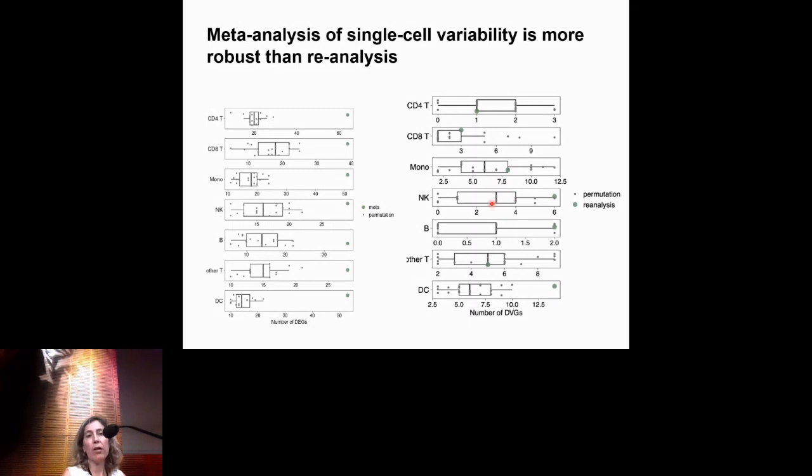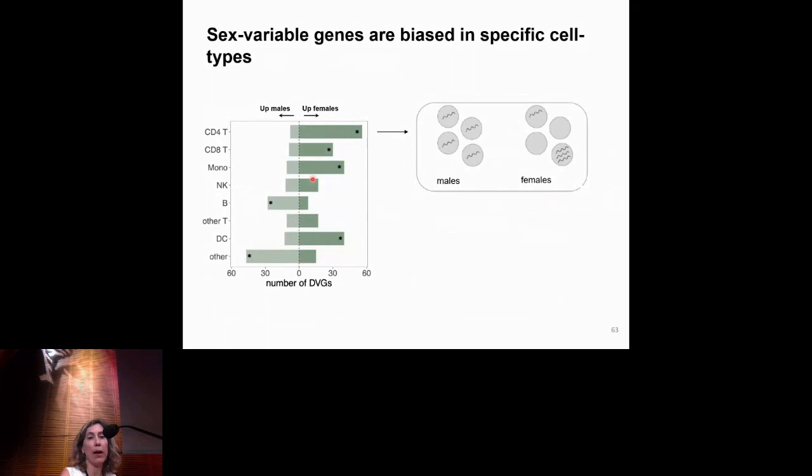So we're still working on it, but it's interesting to see that we find different sex variable genes and that these genes are biased towards specific cell types. So we find genes that are more variable in females in different cell types and genes that are more variable in males in other cell types. And what was interesting is that we see this in sex.